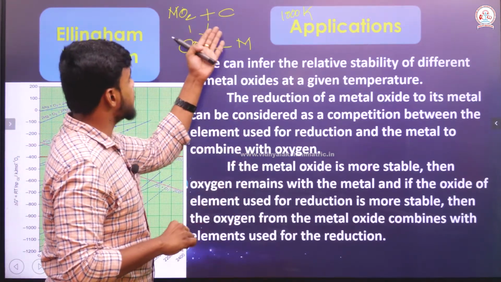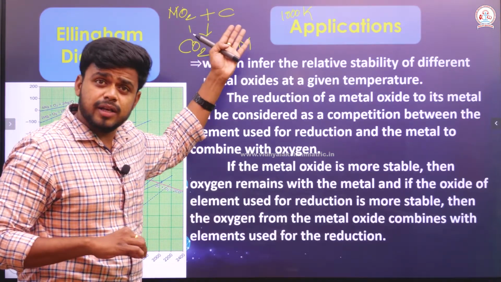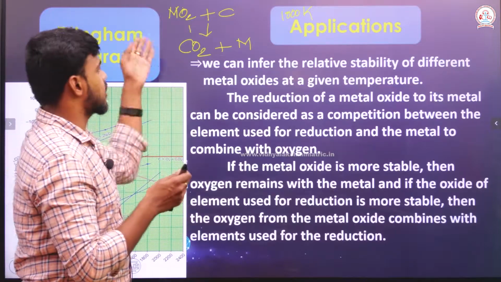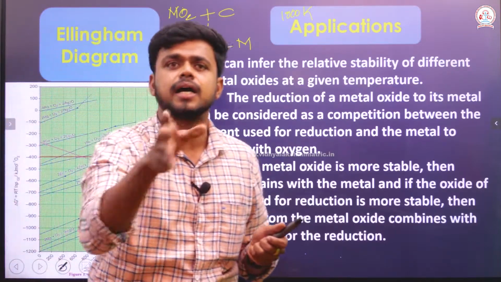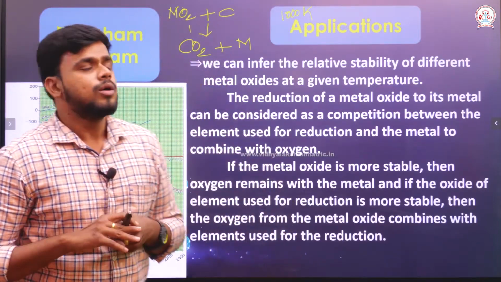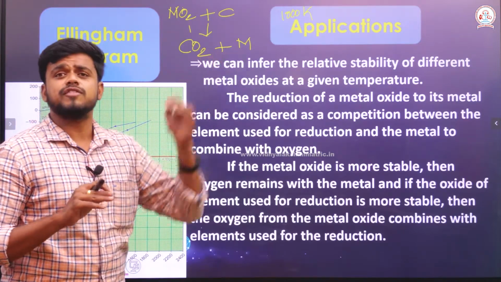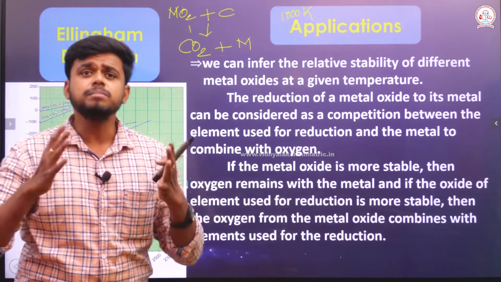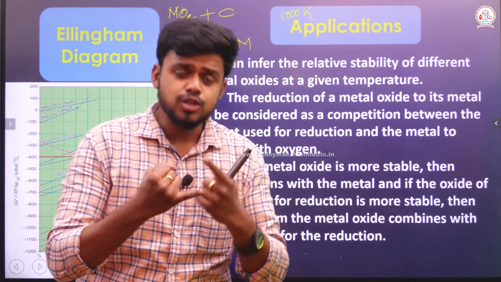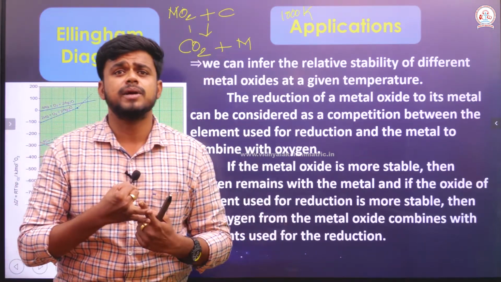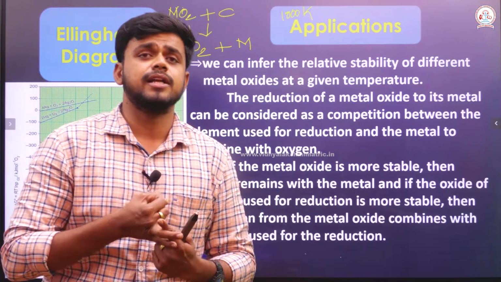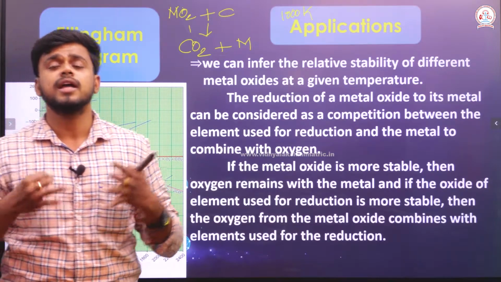If the element used for the reduction is more stable than the metal oxide, reduction will definitely occur, which results in the formation of a metal as a separate phase. So from this I would say that the reduction of a metal oxide with the help of an element is a competition between the metal oxide and the element that has been used for reduction.